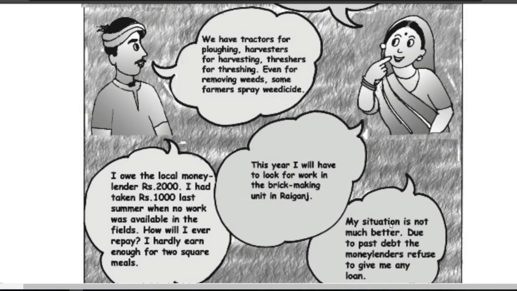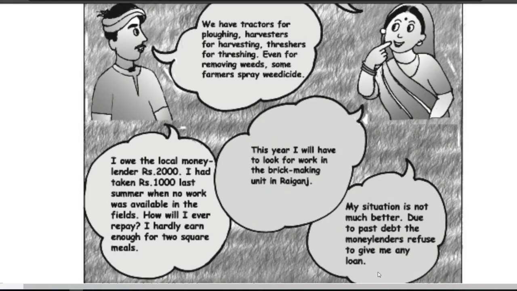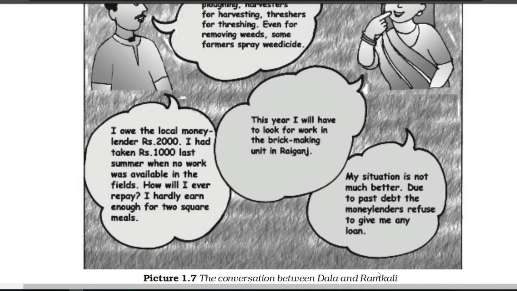Next: my situation is not much better. Due to past debt, the money lenders refuse to give me any loan. So the condition of Ramkali is also not better, because last year she was not able to repay her loan, so this year the money lenders refused to give her any loan. So this is the whole conversation of Dala and Ramkali, whatever their condition and their problem was.